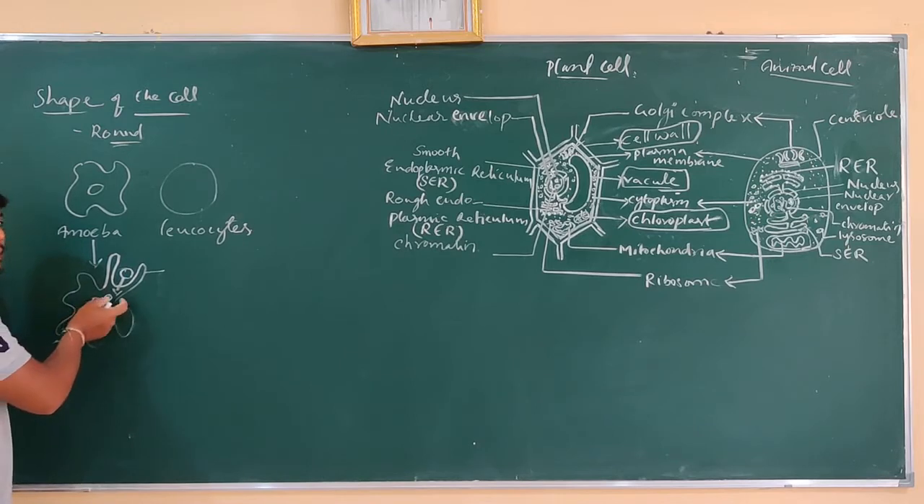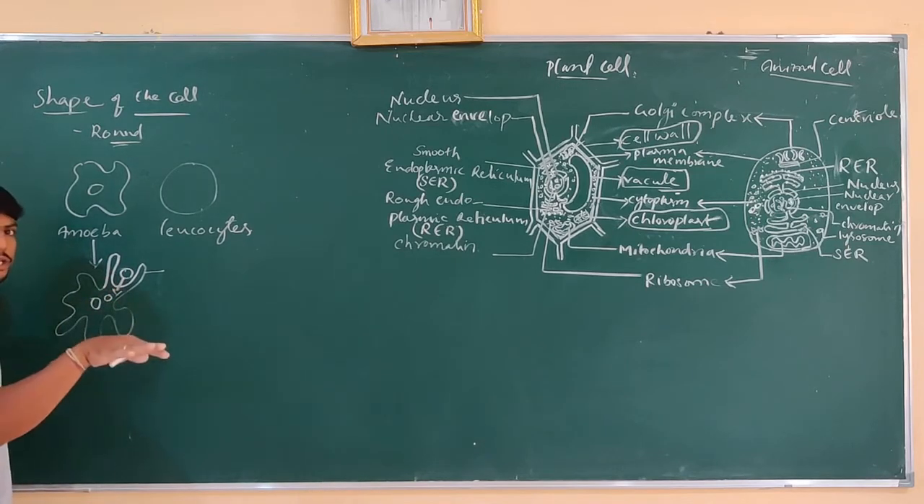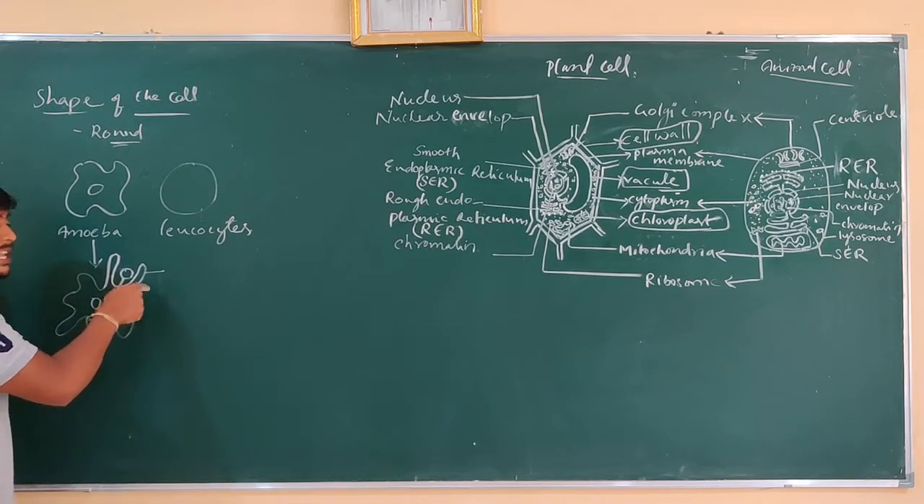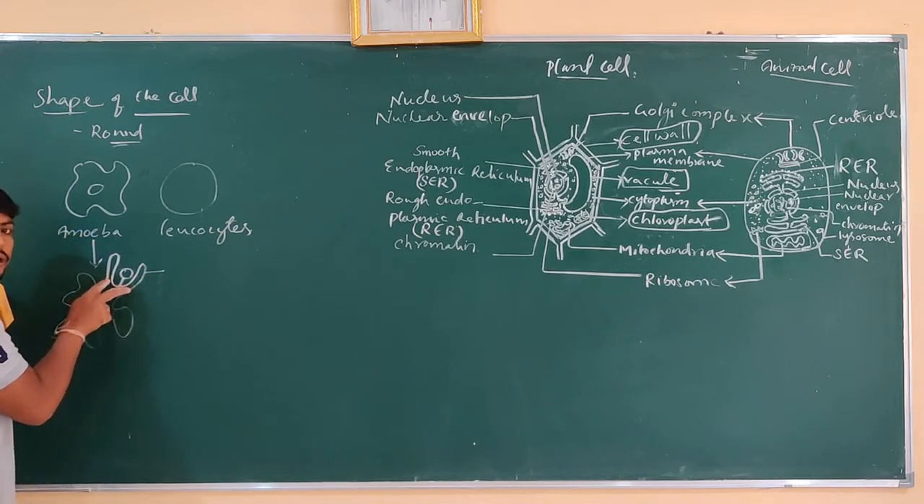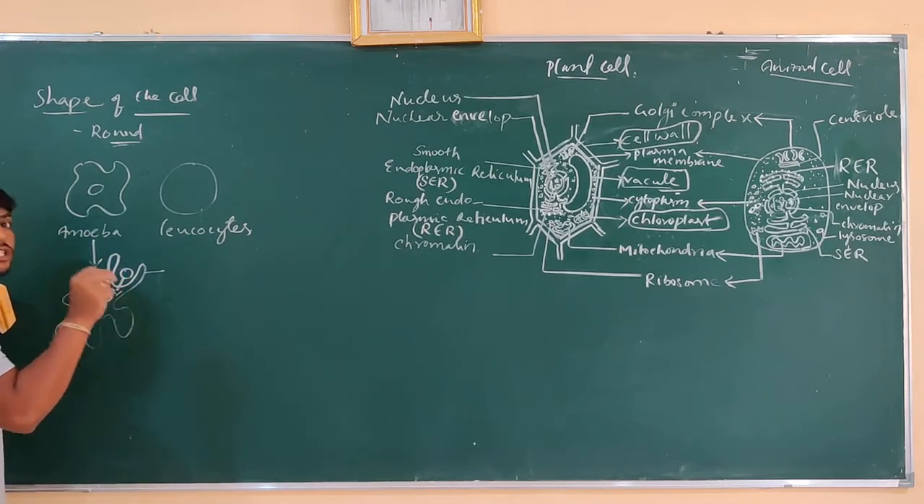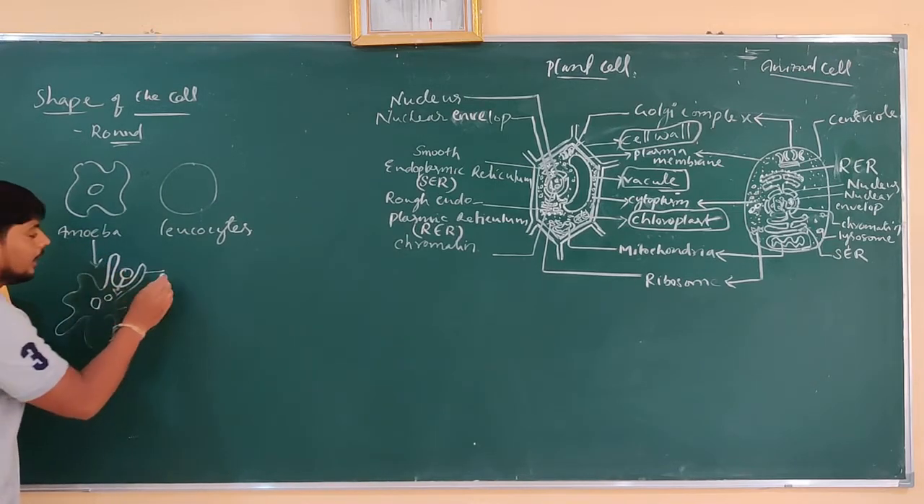Why? Because the plasma membrane changes its structure according to its function. What is the function of the plasma membrane of the amoeba right now? It is going to take in food. So, it is changing its structure. This type of development of finger-like structures on the surface of the amoeba cell is called pseudopodia.